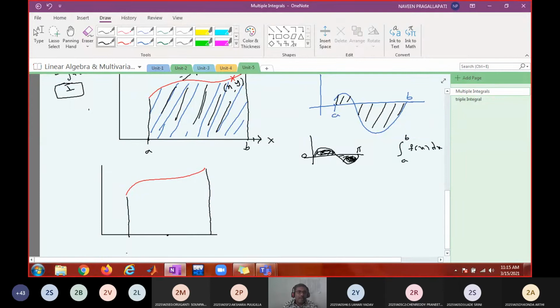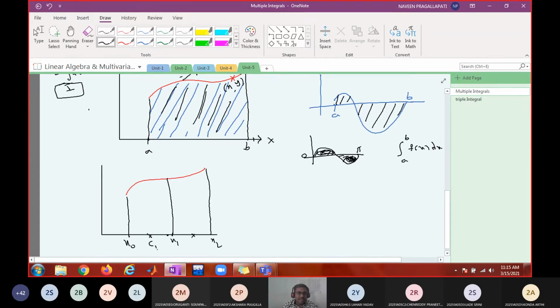So what is this middle point? Let us say you call these x0, x1, x2. You can approximate this area like this. Either you take x1 or x0, or you take a middle point.